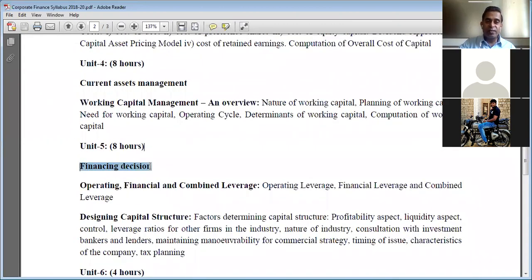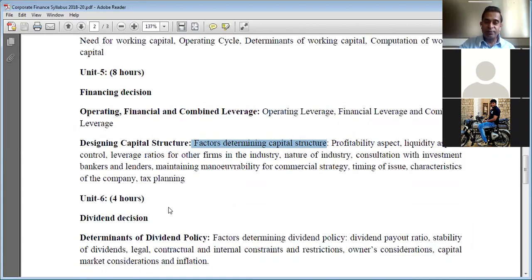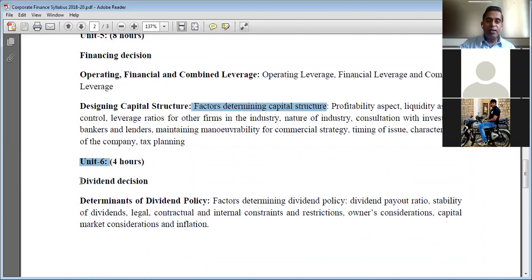And unit 5, financing decision, what we finished just now. Chapter number 18, operating, financial, and combined leverage. Today we finished just during this class, theory as well as numericals. And designing capital structure, the factors determining capital structure, was also discussed at the beginning of April through an online class. Then unit number 6, dividend decisions. So only theory, pure theory, we learned determinants of dividend policy through an online class. That was our first online class, if you can recall, in April.